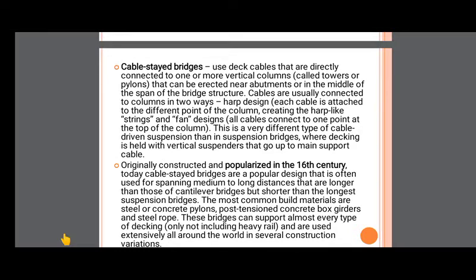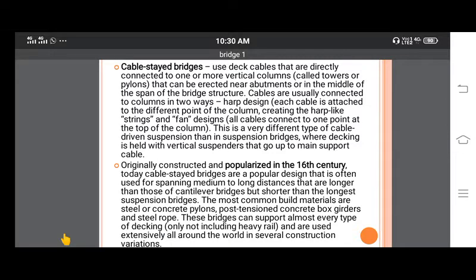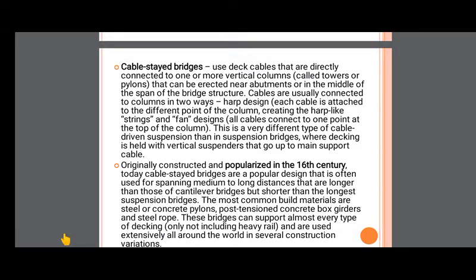Now we'll discuss cable stayed bridges. Cable stayed and suspension bridges are similar, but their function is a little different. They use deck cables that are directly connected to one or more vertical columns called towers or pylons, which can be erected near the abutments or in the middle of the span of the bridge structure.